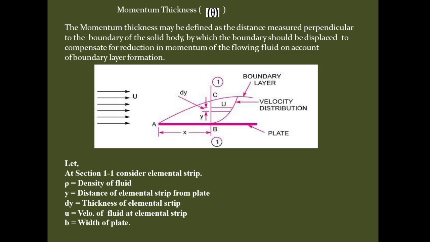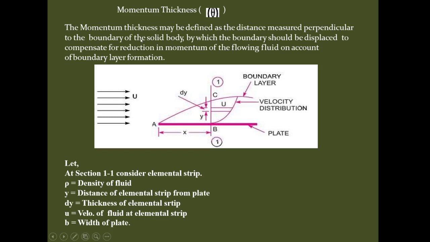Now we will see what momentum thickness is. Momentum thickness may be defined as a distance, measured perpendicular to the boundary of the solid body, by which the boundary should be displaced to compensate for the reduction in the momentum. There is only a change of word, that is, momentum of the flowing fluid on account of the boundary layer formation. A similar condition is applied as was used to derive the expression for the displacement thickness.